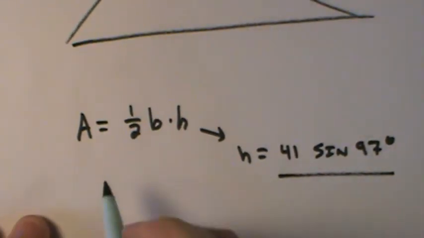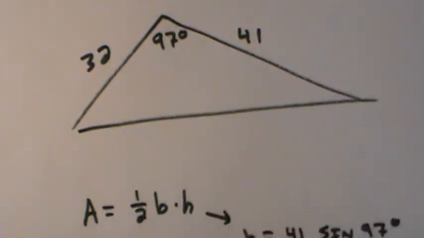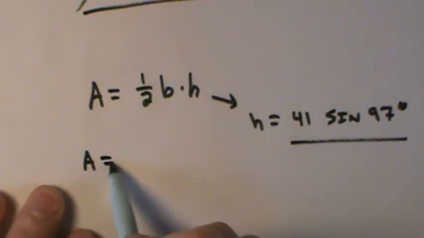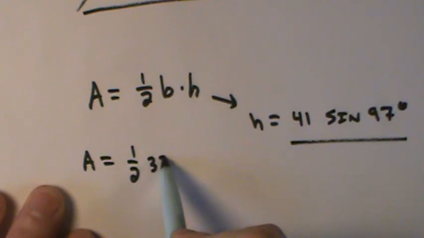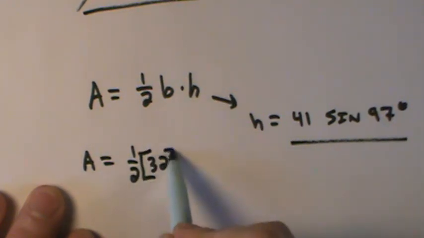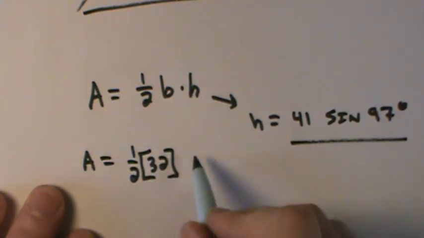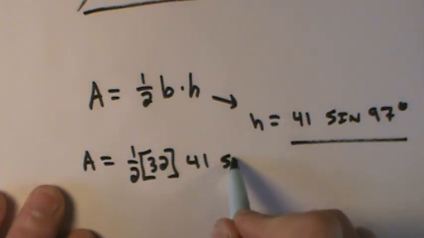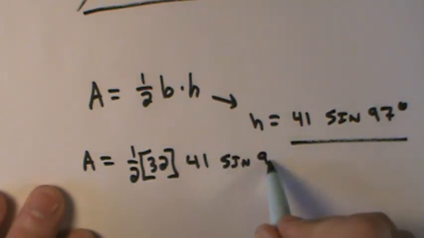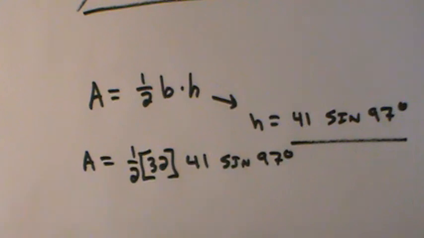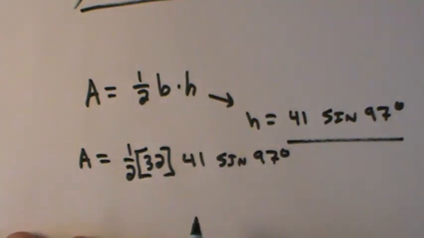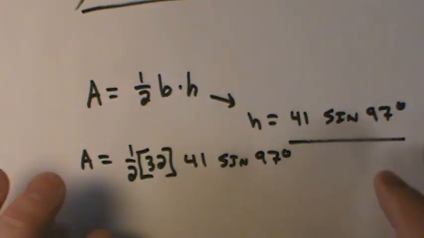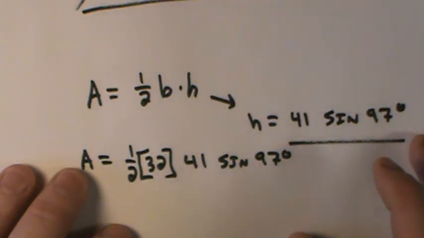And so then for my area for this strange triangle that's drawn up here, area is equal to half the 32, that would be what I designate as my base, times 41 sine 97. And after you set a few of these up, you realize that the concept is pretty easy, but I want to make sure you understand where it's coming from and why it works.